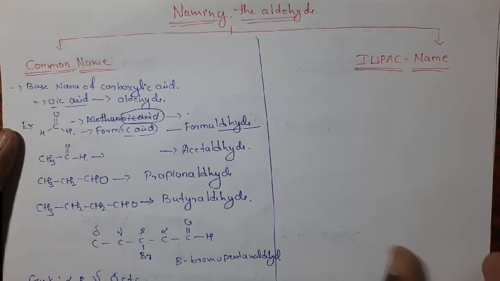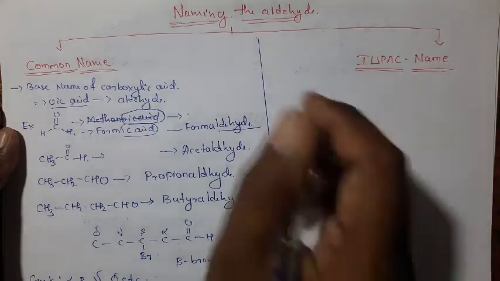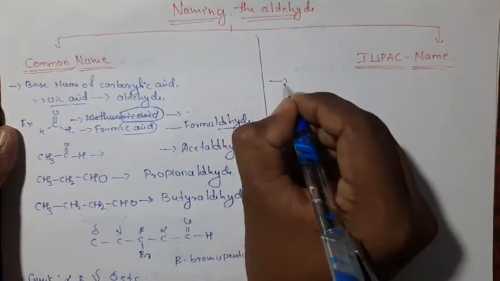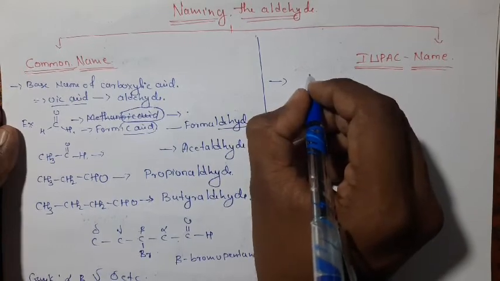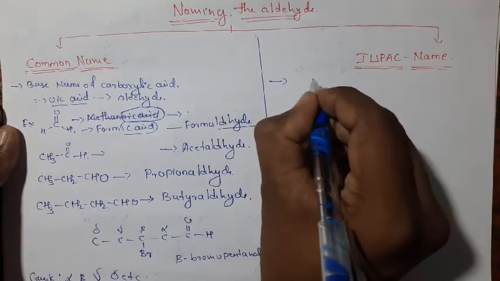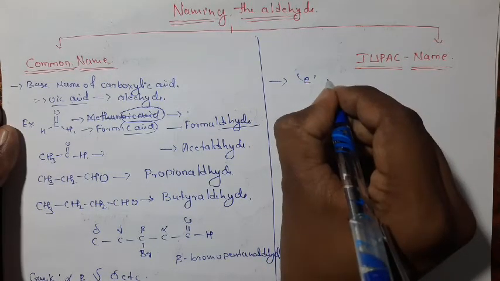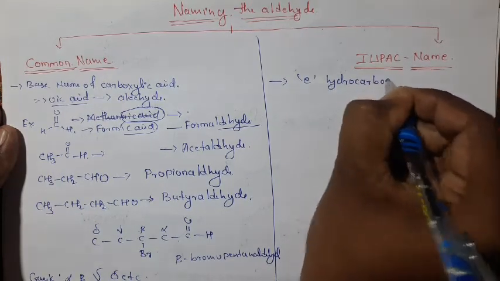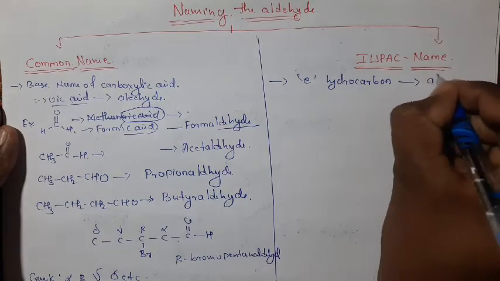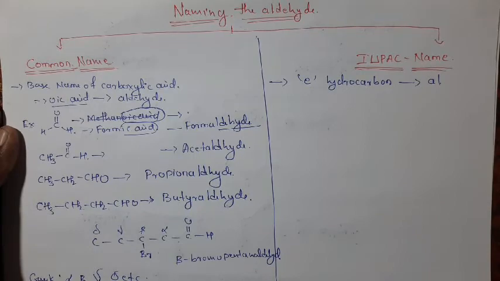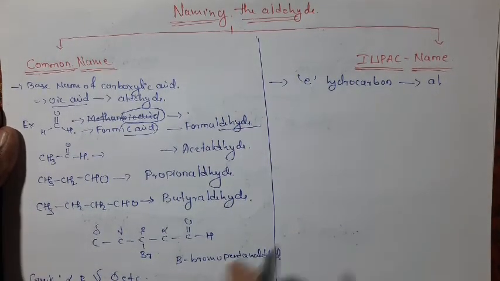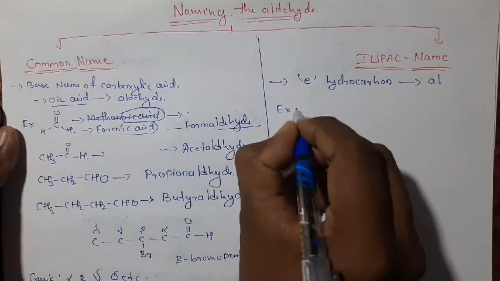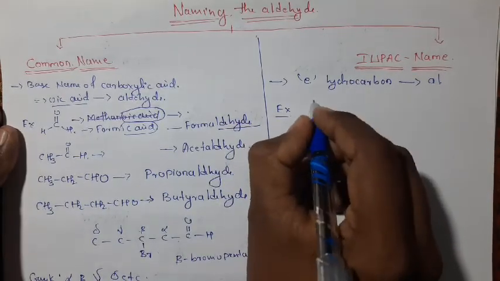Okay, IUPAC naming of the aldehyde. In IUPAC nomenclature of aldehyde, we have to follow all the organic IUPAC nomenclature rules, but with a simple trick we can name like this: in IUPAC nomenclature of aldehyde, the E of the hydrocarbon is replaced by the Al. This is the IUPAC nomenclature system.